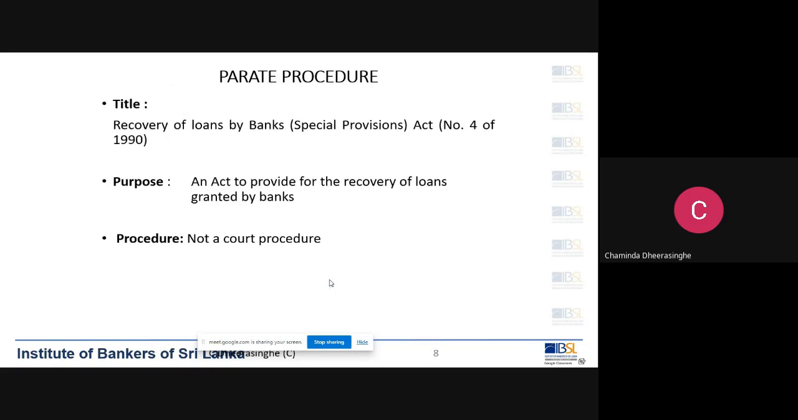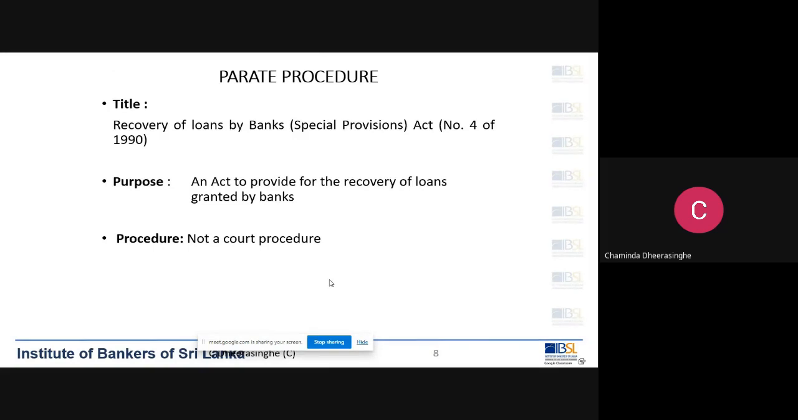The Act is number 4 of 1990. The name of the Act is Recovery of Loans by Banks Special Provisions Act number 4 of 1990. When you read the name of this Act, you can see it is applicable only to the banks. The word bank is there. Recovery of loans by banks. So therefore, this is not applicable to financial institutions other than the banks. That's another difference between 2 of 1990 and 4 of 1990.